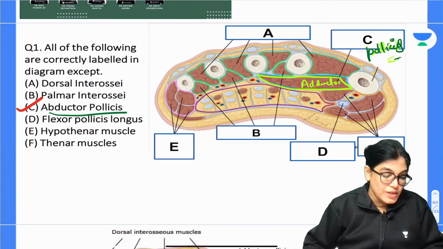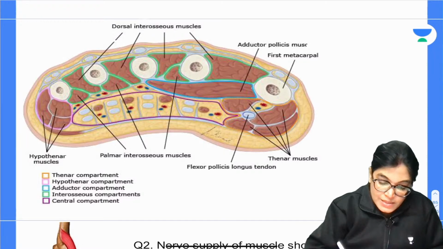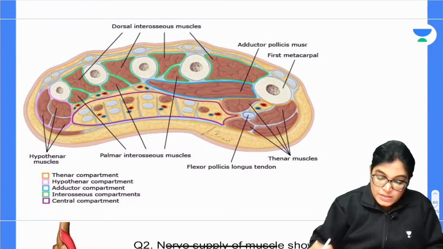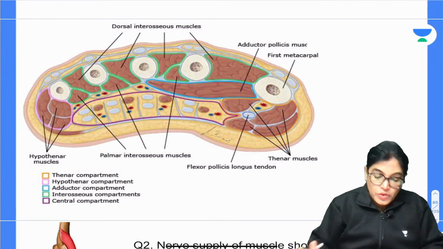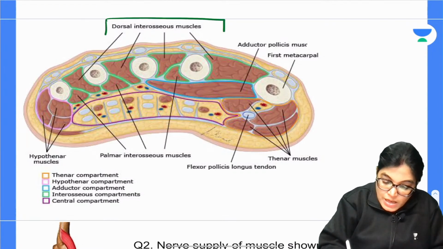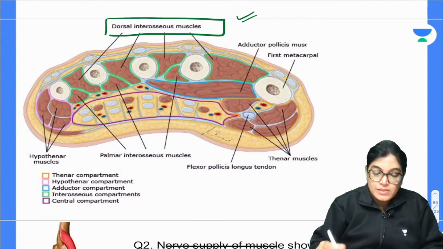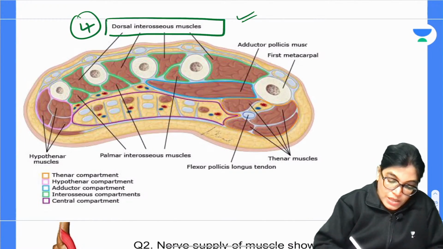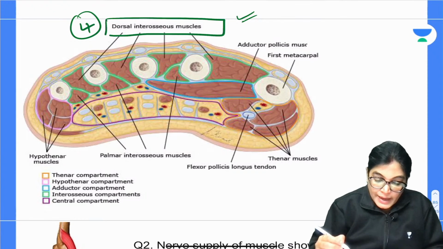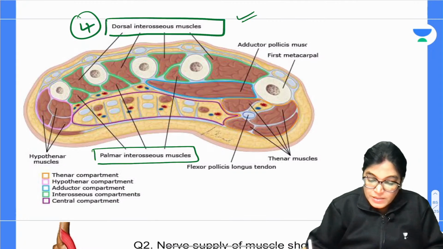Okay, so let me show you exactly the similar diagram here with the correct labeling. So actually this is a cut section which is showing you important structures. Okay, so you can see the metacarpals, and these are the dorsal view. So these muscles are the dorsal interossei muscle, and we know that dorsal interossei muscles are total 4 in number. So these are dorsal interossei. Underlying to it we have got the palmar interossei muscle. So these are palmar interossei muscle.